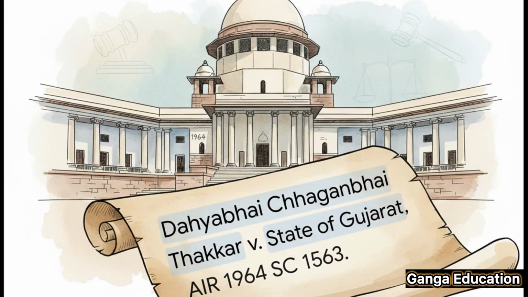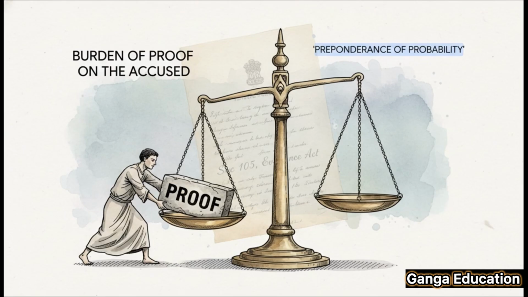When it comes to Section 84, the most important landmark case you need to know is Dayabai Chaganbai Thakar versus State of Gujarat from 1964. This is a Supreme Court judgment, and you absolutely must mention this case in your mains answers. It's non-negotiable. In this case, the Supreme Court laid down two incredibly important principles.